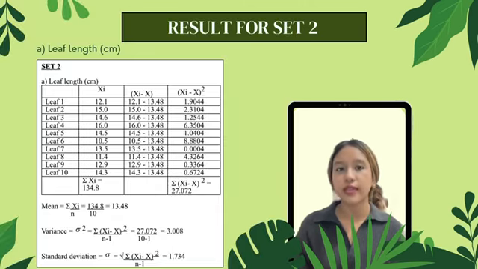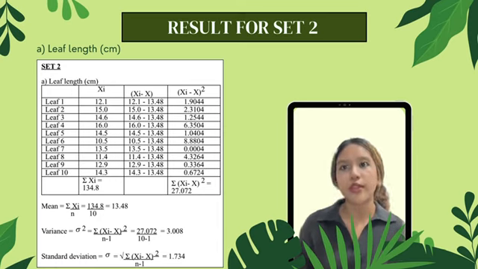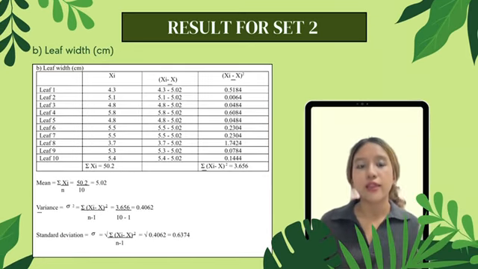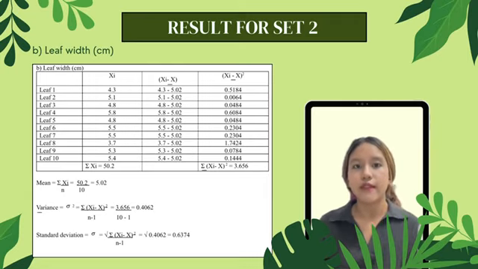Then moving on to the second set, which is set 2. For the first table, the leaf length in cm, for the mean, we got 13.48. For the variance, we got 3.008, and for the standard deviation, we got 1.734. Next for the leaf width, the mean is 5.02, the variance is 0.4062, and the standard deviation is 0.6374.